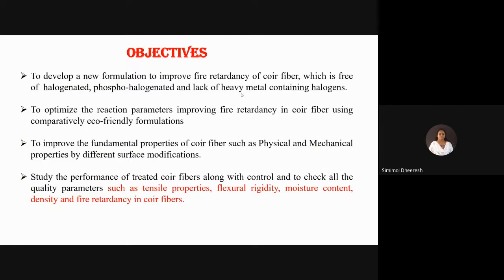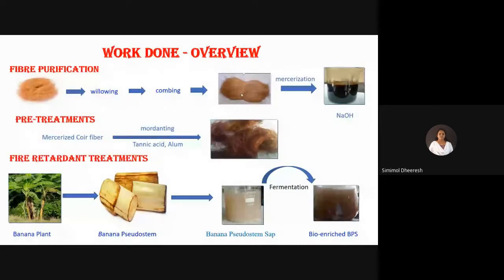Major objectives of my work include to develop a new formulation to improve fire retardancy of coir, which is free of halogenated, phosphohalogenated, and heavy metal containing compounds, and to optimize the reaction parameters, improving fire retardancy in coir fiber using comparatively eco-friendly formulations, and to improve the fundamental properties of coir fiber, such as physical and mechanical properties by different surface modifications, and study the performance of treated coir fibers along with control, and to check all the quality parameters such as tensile properties, flexure rigidity, moisture content, density, and fire retardancy in coir fibers. This is the overview of my research work.